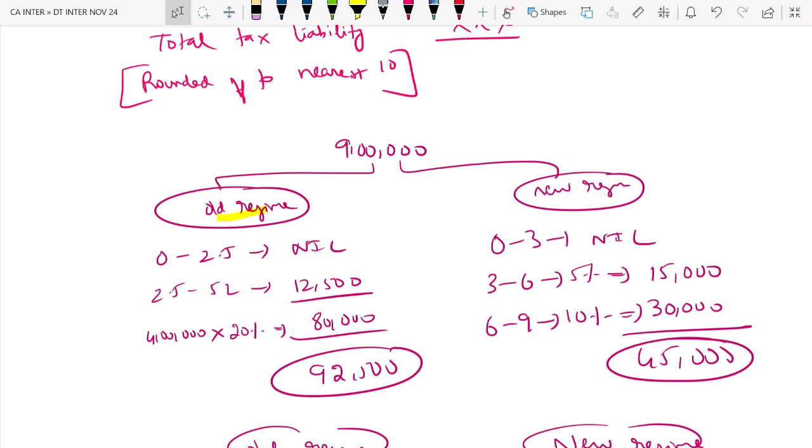9 to 5. I have not taken surcharge and all. Normal tax. Surcharge will not come anyway. And I have also not taken education cess. That's immaterial. This only will come.